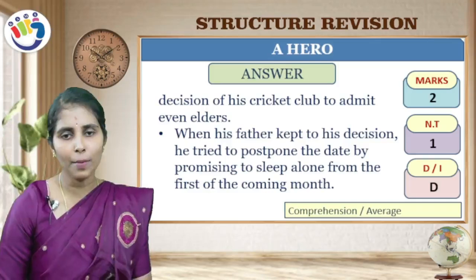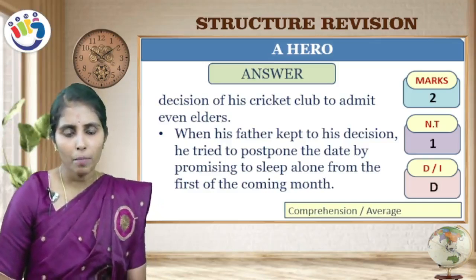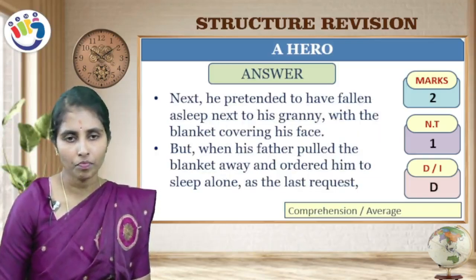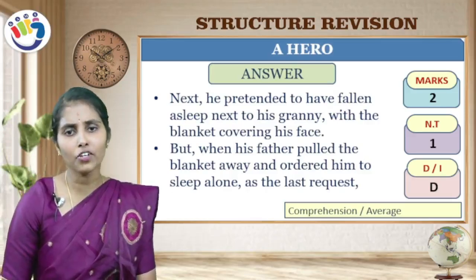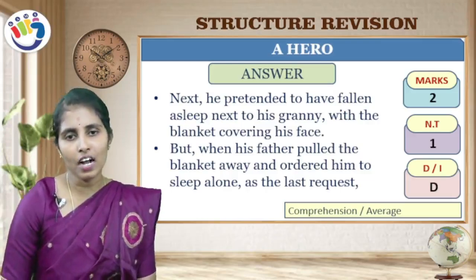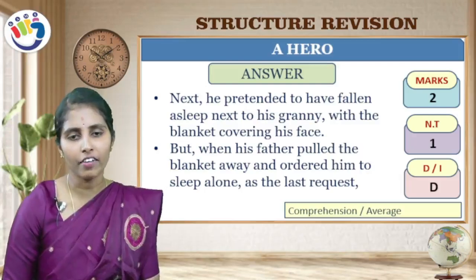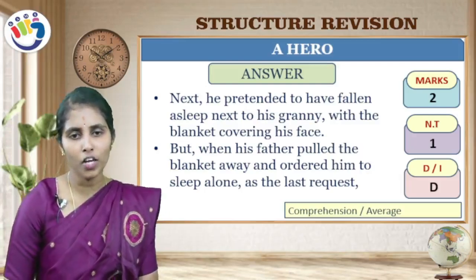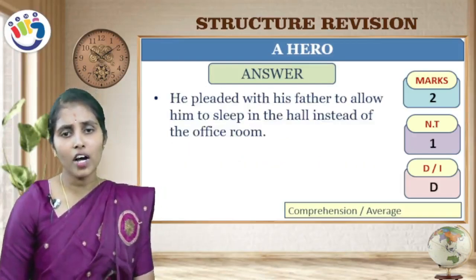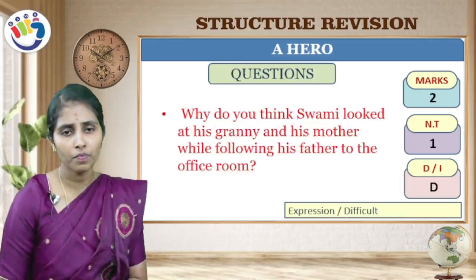When his father kept to his decision, he tried to postpone the day by promising to sleep alone from the first of the coming month. Next, he pretended to have fallen asleep next to his granny with the blanket covering his face. But when his father pulled the blanket away and ordered him to sleep alone as the last request, he pleaded with his father to allow him to sleep in the hall instead of the office room.